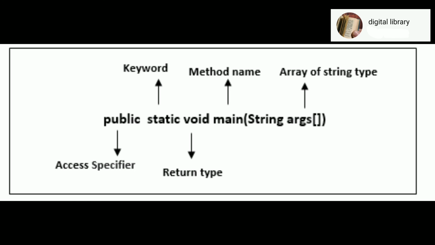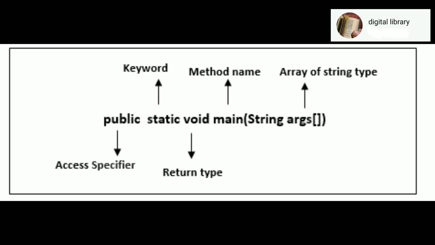The third reserved word is void, that signifies the main method returns nothing. Any information that is needed to pass a method is received by variables specified within set of parentheses that follow the name of method. These variables are also called parameters. In our example, it is only string args.